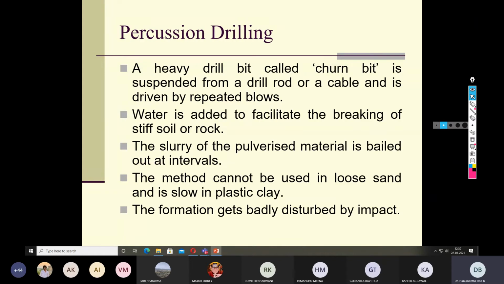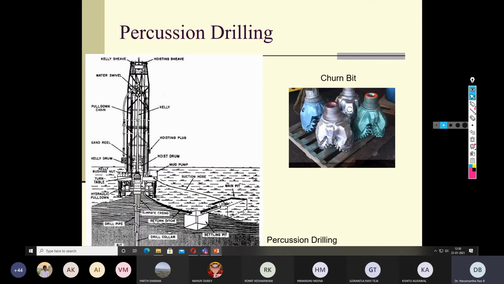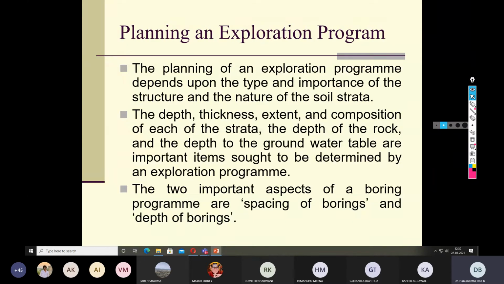The next one is the percussion drilling. Here a heavy drill bit called a churn bit is used for advancing the borehole. The percussion drilling can be used for any kind of soil. These are the percussion drill bits, called churn bits, and this is the entire schematic of the arrangement of the percussion drilling. So that's all about the drilling techniques.